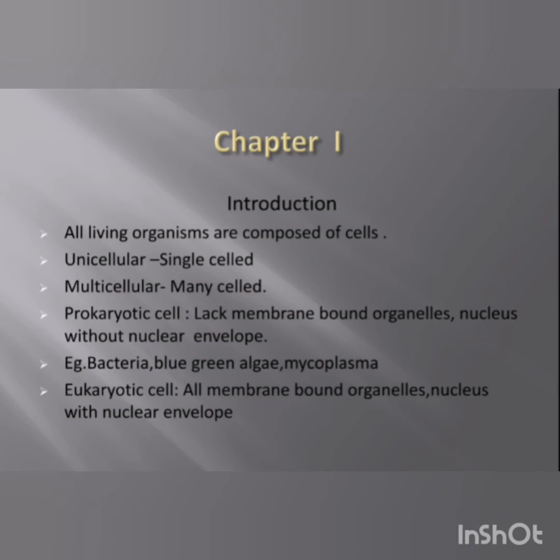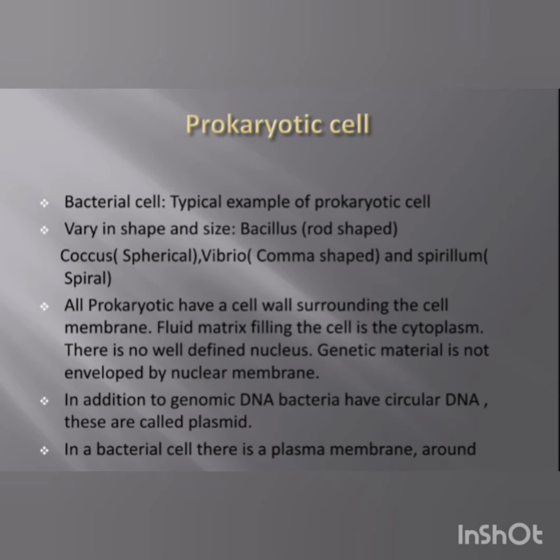Now let us move to the prokaryotic cells. So the prokaryotic cells, we take example here as a bacterial cell, which is a typical example of prokaryotic cell. These vary in shape and size.